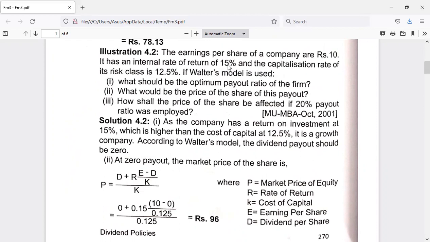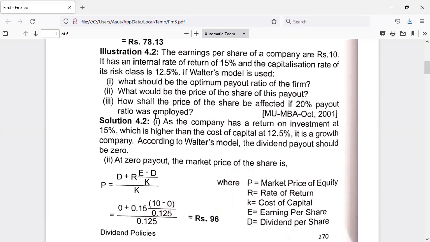Internal rate of return of 15% is nothing but R, return on investment. And the capitalization rate of its risk class is 12.5%. That means it is the cost of capital K. If Walters model is used, what should be the optimum payout ratio of the firm? What should be the price of the share at this payout? How shall the price of the share be affected if a 20% payout ratio was employed?